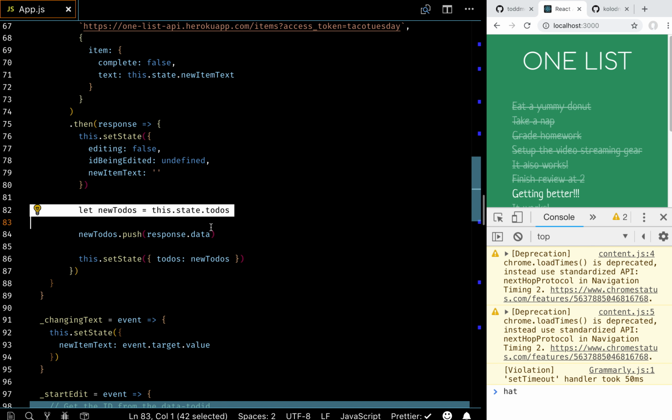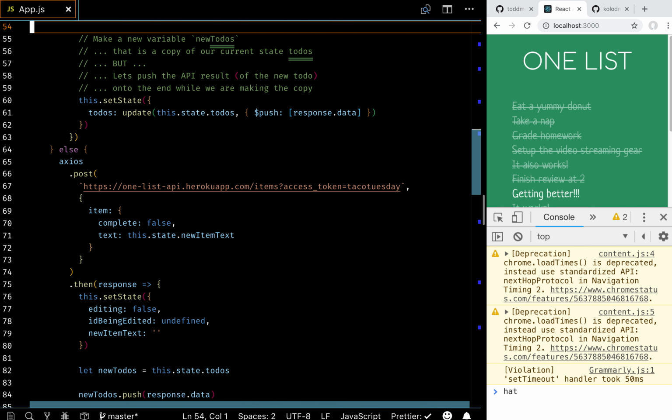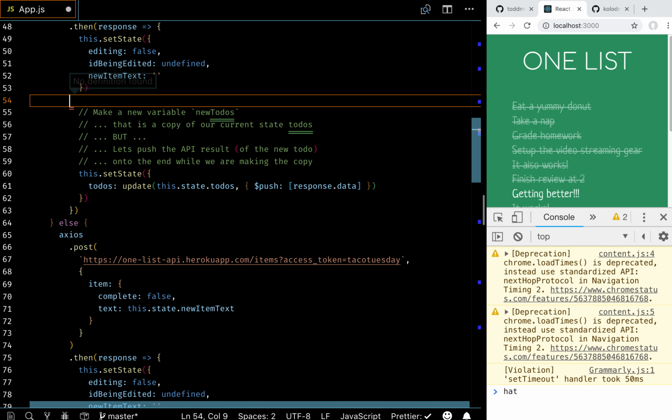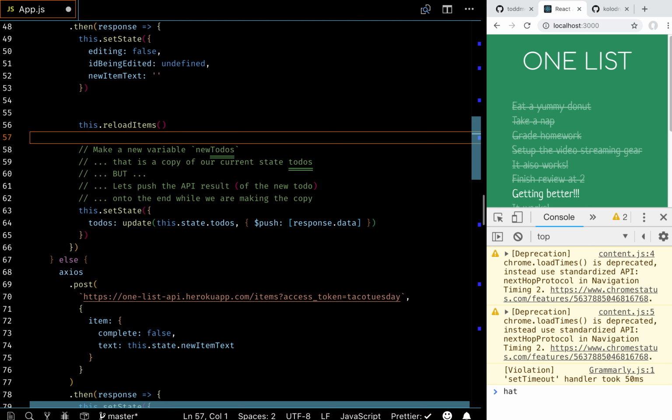No, we started today with adding, when we added a new item, we reloaded all the items, right? When we started this, what we had here was this.reloadItems, right? That's what we had.